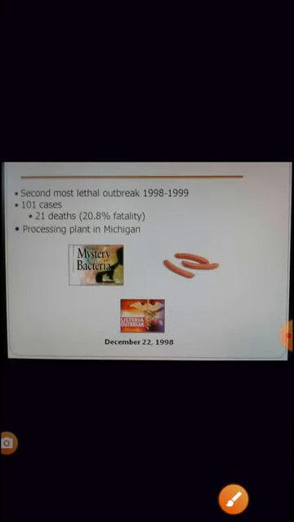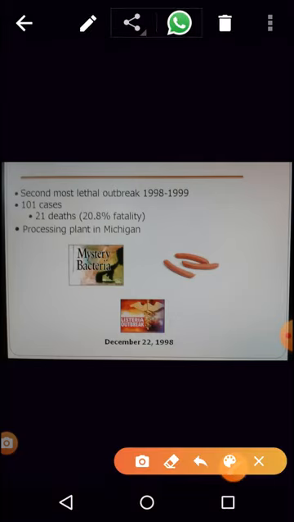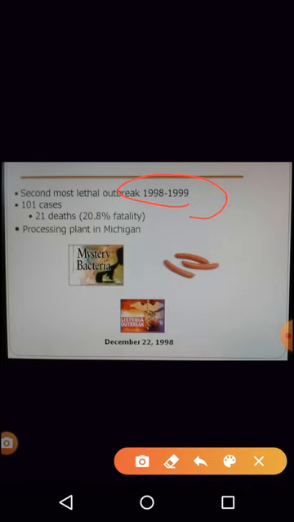Now the second lethal outbreak, the most dangerous outbreak that happened, was not very long ago, between the years 1998 to 1999, wherein there were almost 100 cases of listeriosis, and almost 20% of the people were killed because of the organism. It was seen in Michigan, again in the US. It was seen in a processing plant, basically in the meat products, the sausages, that is what is shown here.